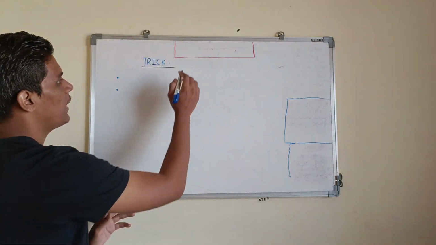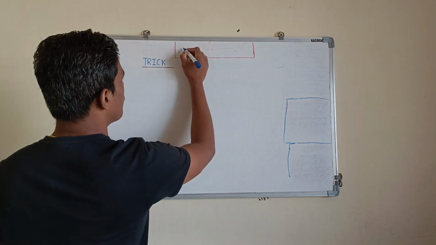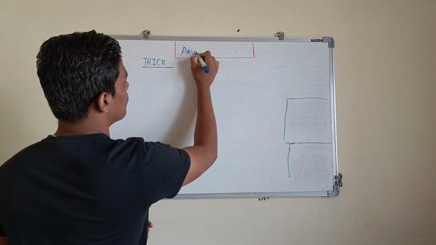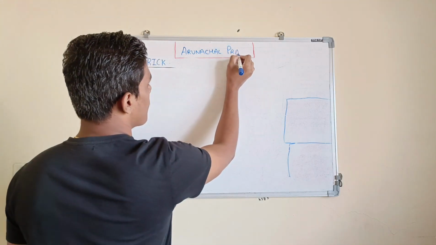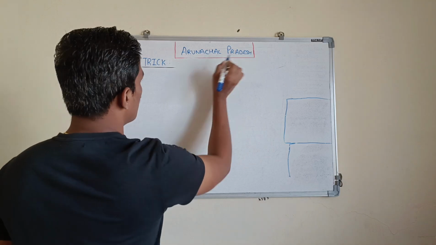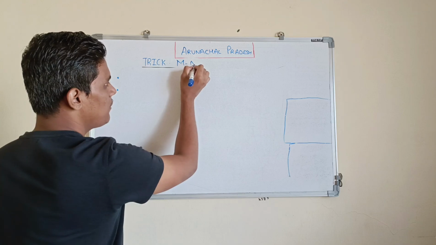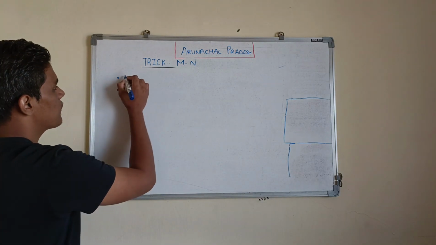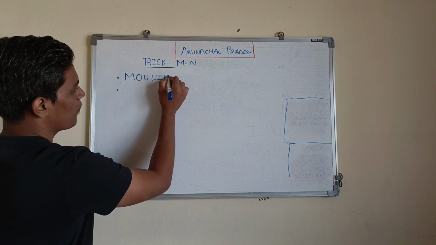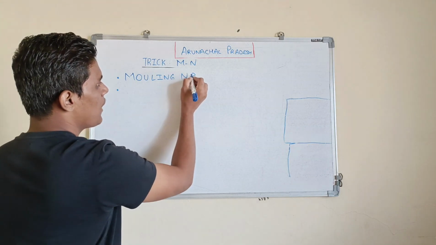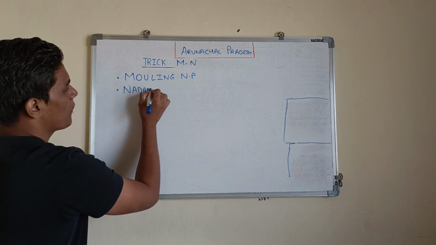Okay, but still I will write it for Arunachal Pradesh. There are only two words, so you can remember it as MN. M stands for Moling National Park, and N stands for Namdapha National Park.